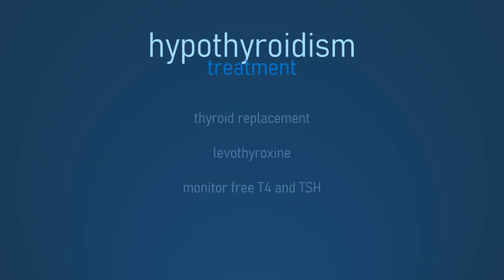Treatment for hypothyroidism involves the replacement of thyroid hormone with medication. Levothyroxine is the most commonly used drug, though there are other options. To correctly dose thyroid replacement, periodic lab draws of T4 and TSH are done.